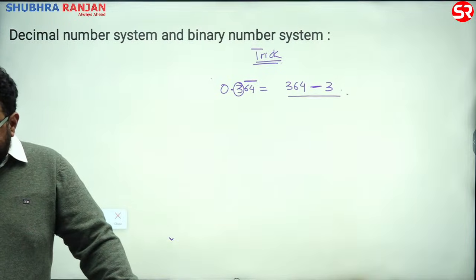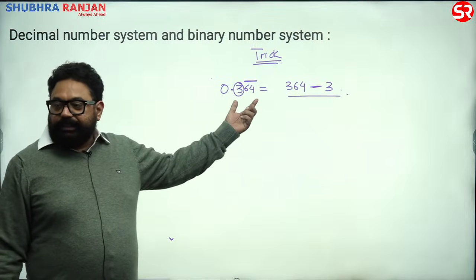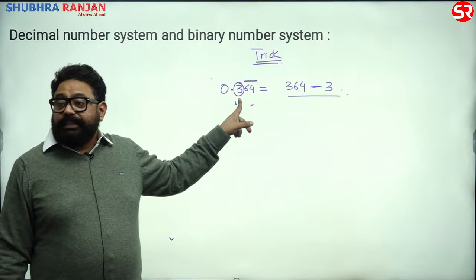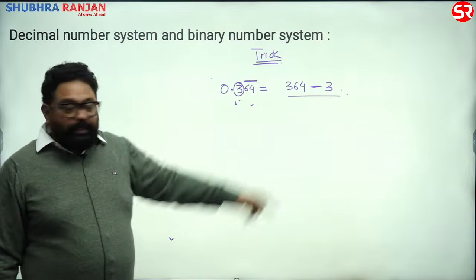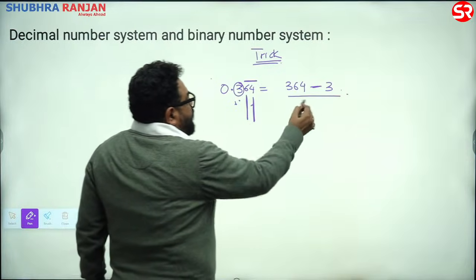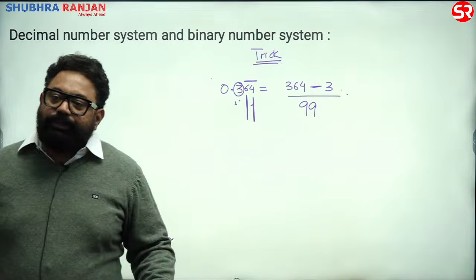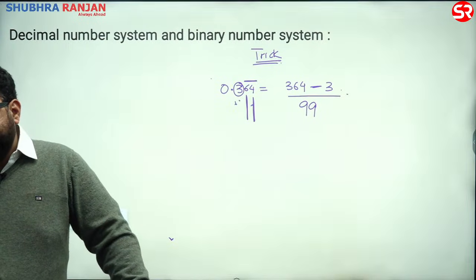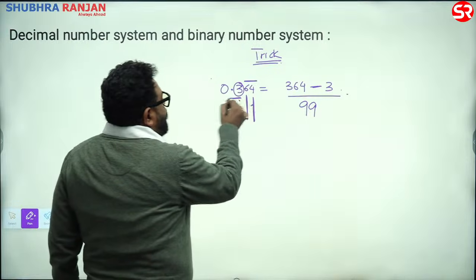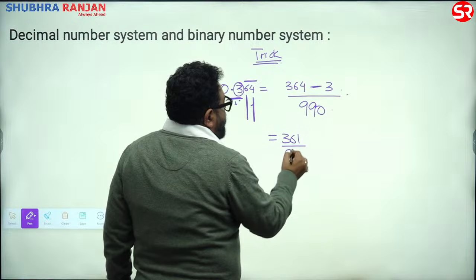All right? Clear? Write the whole number, पूरा नंबर लिखा 364 minus वो वाला नंबर, the number which doesn't have a bar. 3 does not have a bar, so -3 upon how many numbers with bar? तो जितने नंबर है बार के साथ उतनी बार 9 लिख लो. As many numbers with a bar, as many 9s. All right, listen. And for as many numbers without bar, 0. So your answer is 361 upon 990.